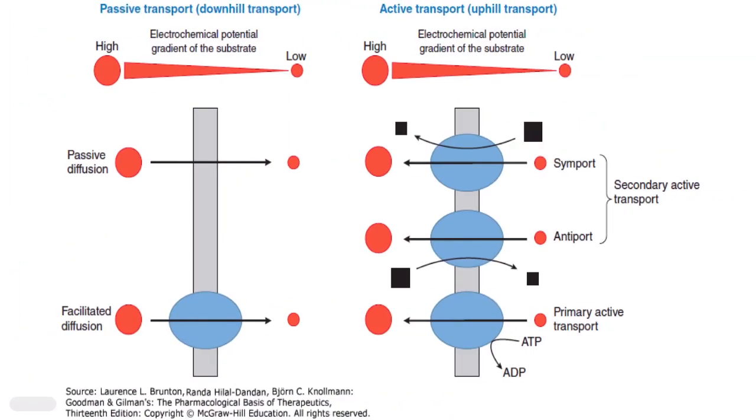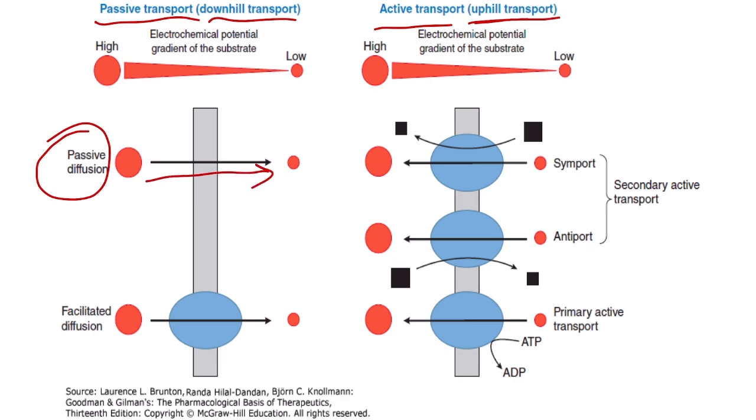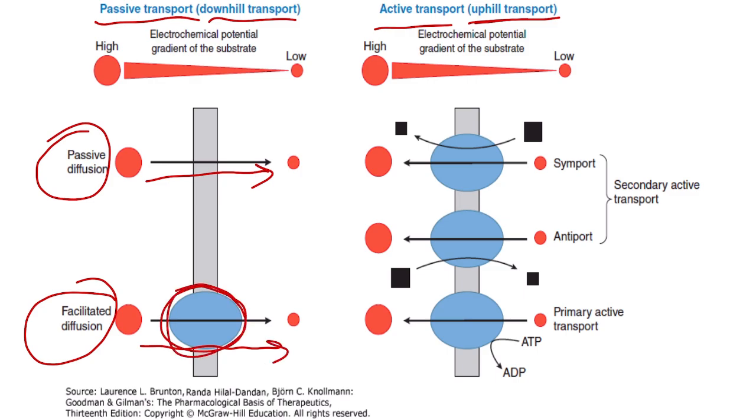Now here you can see the pictorial description of the passive transport, that is the downhill transport, and then we have the active transport, that is the uphill transport. Here we have passive diffusion, that is drug getting transported from higher concentration to lower concentration. Then we have facilitated diffusion, where the drug also gets transported from higher to lower concentration with the help of a carrier protein.